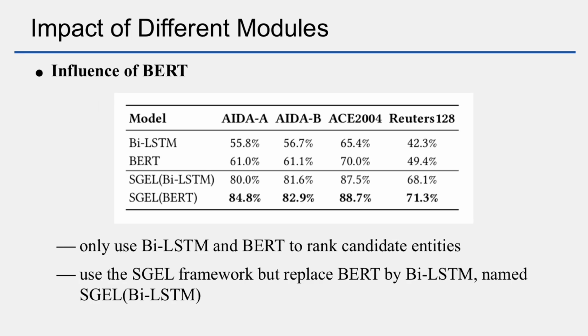To analyze the performance of different modules and investigate their impact on final results, we evaluate the effect of the local encoder and global encoder. Comparative results in the table show that our model obtains about 3% F1 improvement by using the BERT encoder, which indicates that our model can capture more valuable information between mention and entity. Besides, we found that even with a powerful pre-trained language model like BERT, the F1 is just around 60% if we only utilize local semantic information. Therefore, we combine local information, value features, and global information in the entity selector.